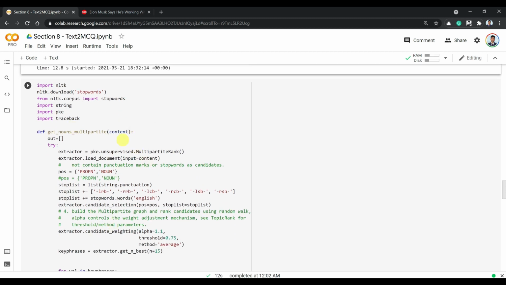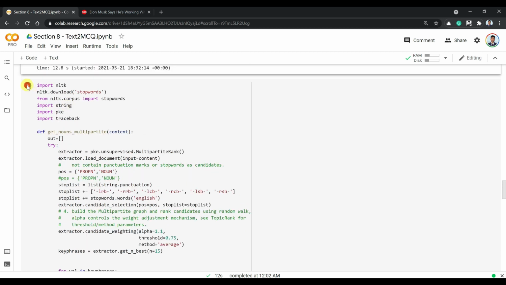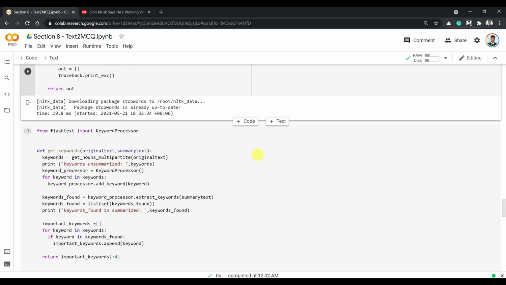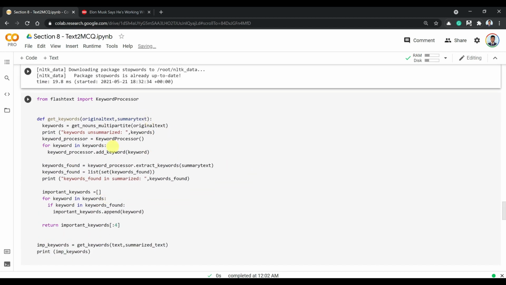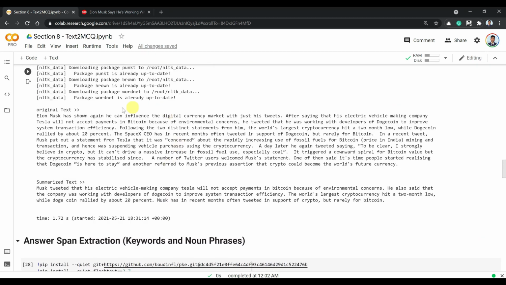And this is another module that you have already seen where we are extracting nouns using multipartite algorithm. And here I am extracting the keywords. So one thing that I am doing here is I am extracting the keywords from this whole text because this has more context and our algorithm extracts better keywords with this.